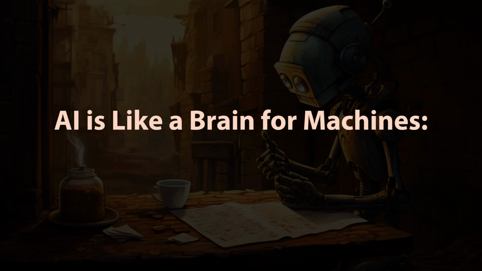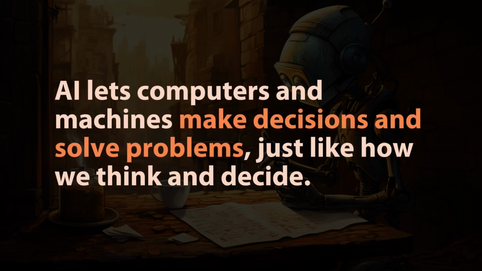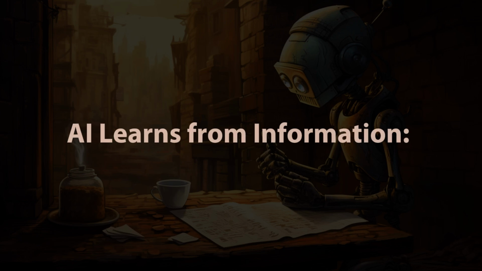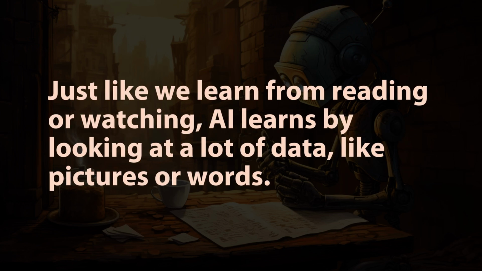AI is like a brain for machines. AI lets computers and machines make decisions and solve problems, just like how we think and decide. AI learns from information. Just like we learn from reading or watching, AI learns by looking at a lot of data, like pictures or words.